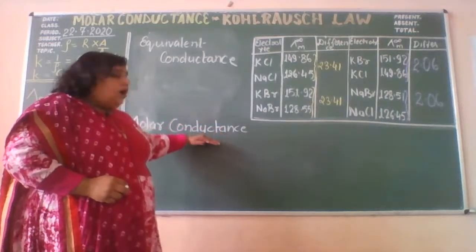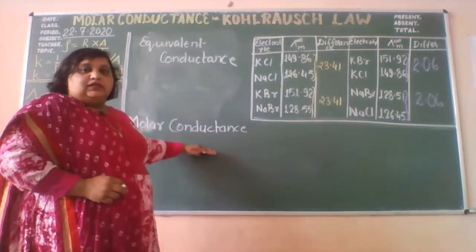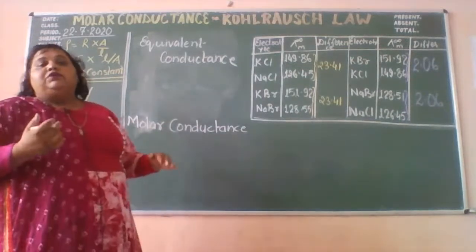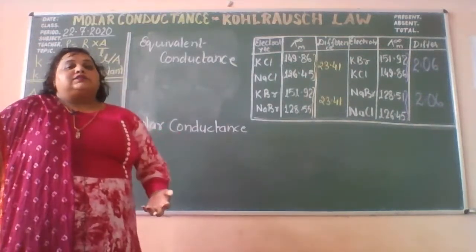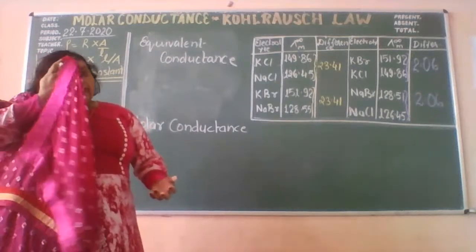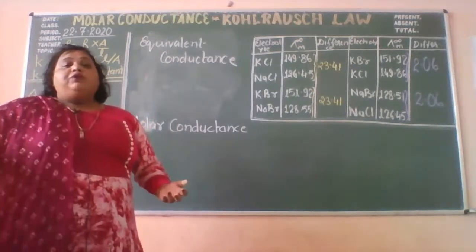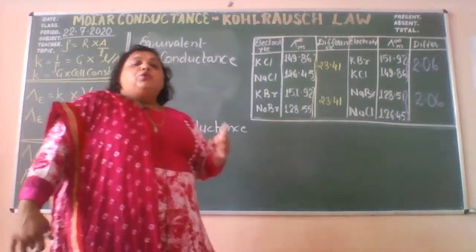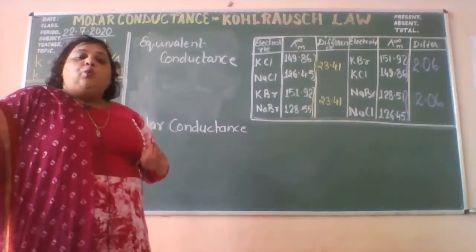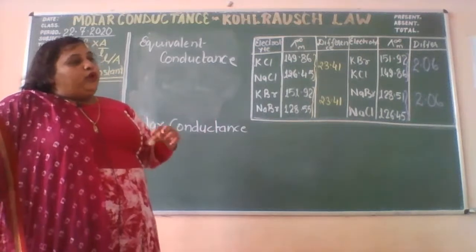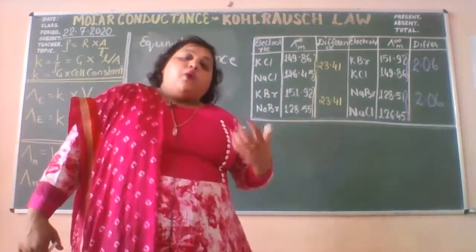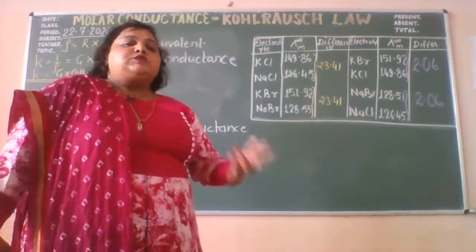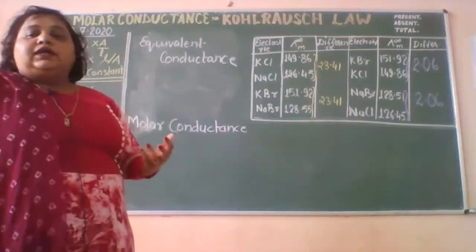I am just coming one by one, how you will understand this concept. You all know that conductivity is because of the ions, right? And the conductivity is offered by that many ions which are present in 1 mole, whether the solution is 1 liter, 10 liter, 50 ml, irrespective of that, right?